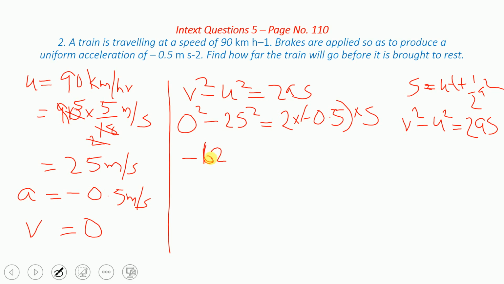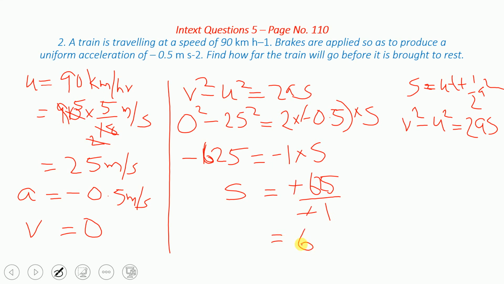Is equal to minus 1 into s. So s is equal to minus 625 upon minus 1, because when coming to this side both the minus become plus, so it is equal to 625 meter. So that is the displacement.